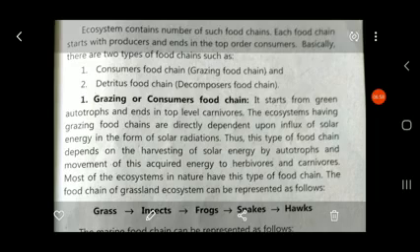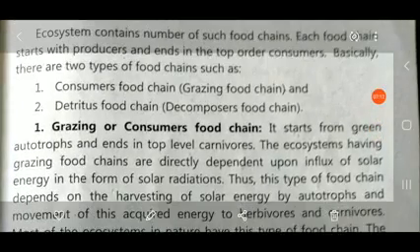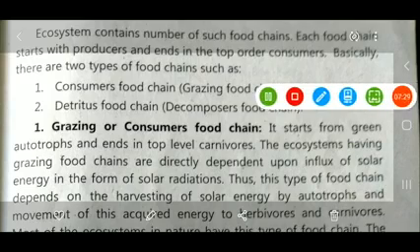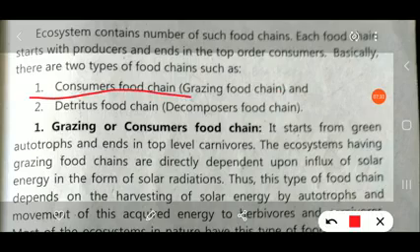Each food chain starts with producers and ends with the top order consumers. Basically, there are two types of food chains. Scientists studied all the ecosystems and divided the food chains into two types: the consumer food chain, known as the grazing food chain, and the detritus food chain, that is, the decomposer food chain.